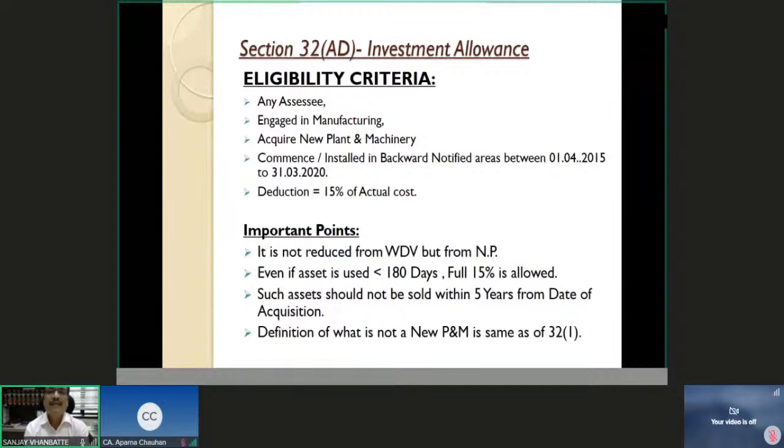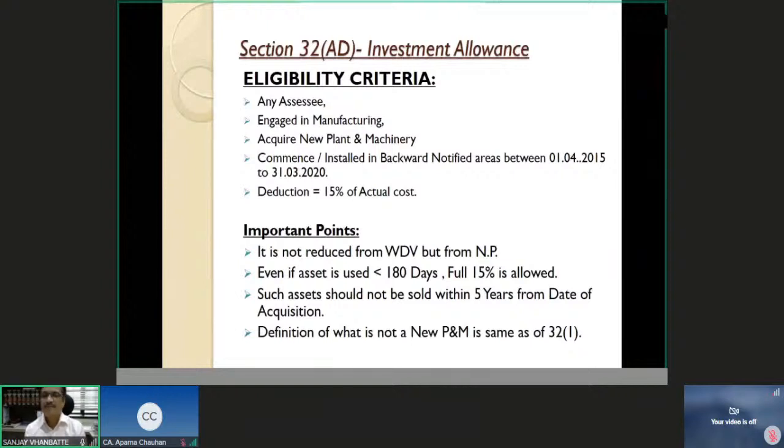Let's see the eligibility criteria for this investment allowance. Any assessee is eligible. You should be engaged in manufacturing. You should acquire any new plant and machinery, with commencement during the period from 1st April 2015 to 31st March, and 15% of the actual cost. So these are general conditions which are very easy to understand, but the point which I would like to highlight here is that this 15% under section 32AD, though based on the cost of acquisition of new plant and machinery